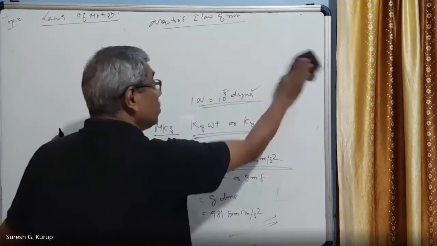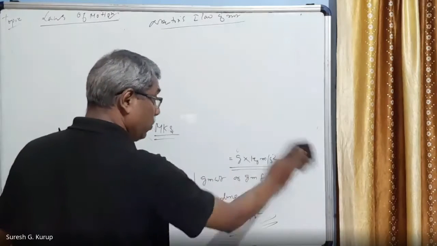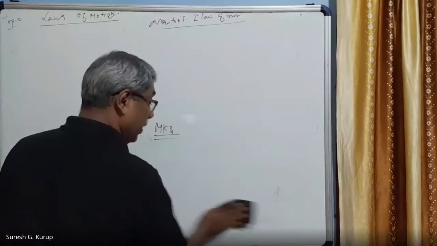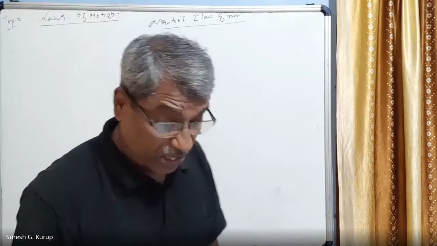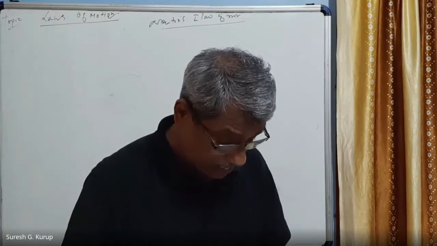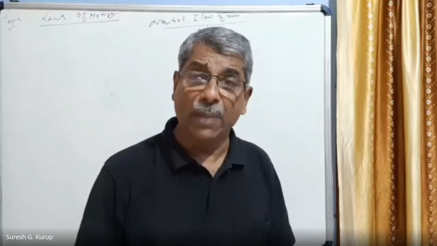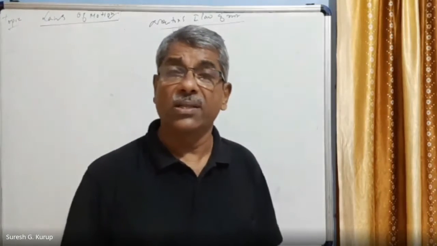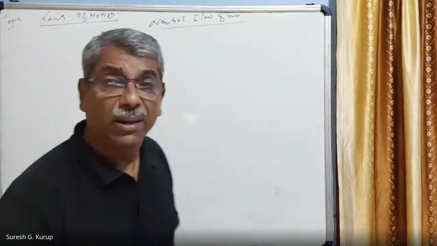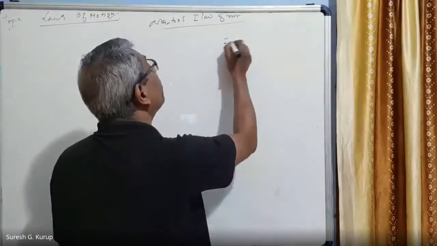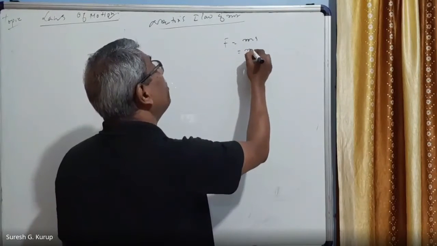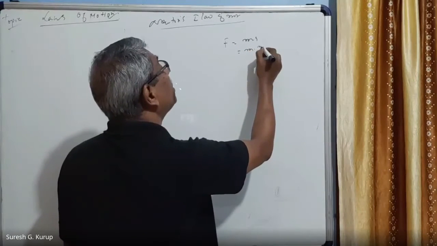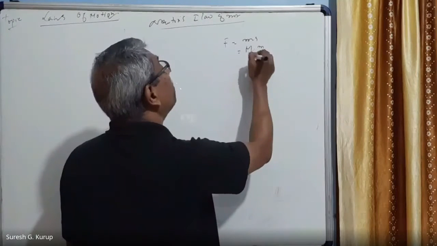So this is Newton's first law and second law. Newton's third law we will discuss in the next class. Dimensions of force, as I already said, come from F equal to MA, that is M into meter per second square.